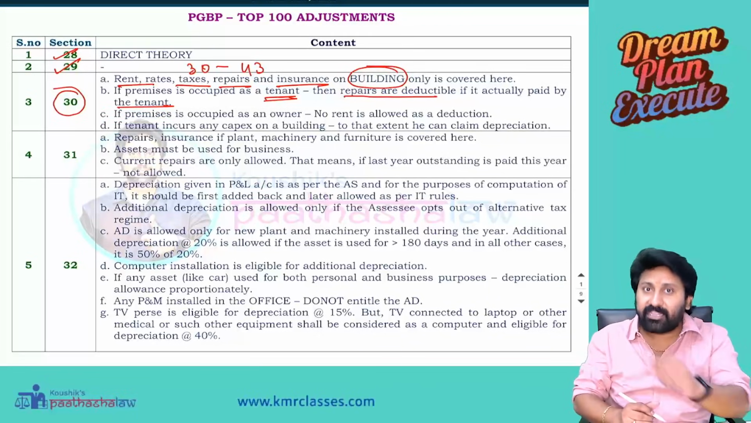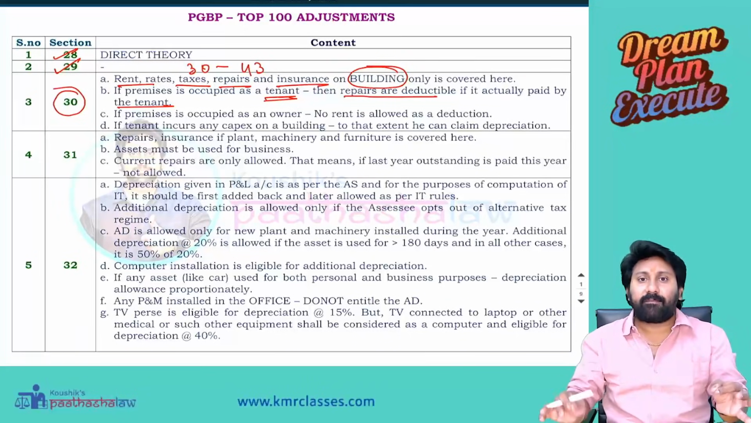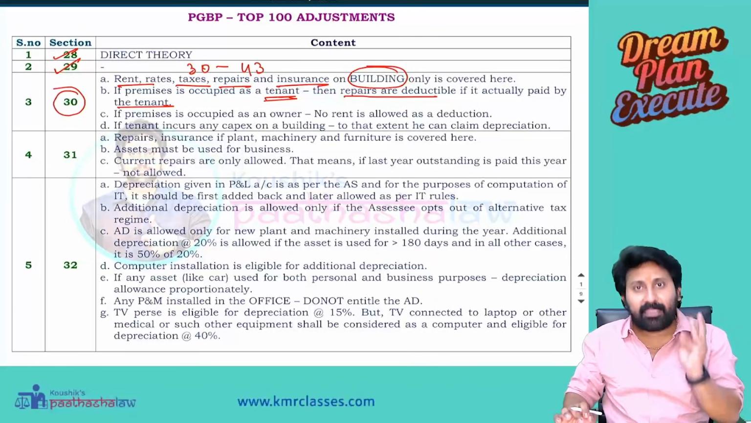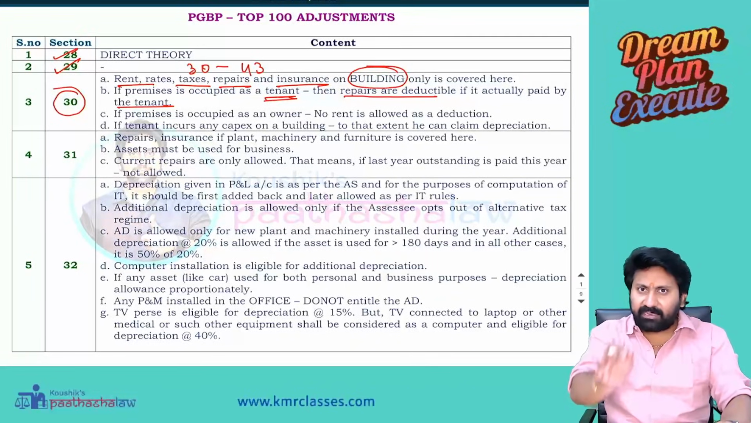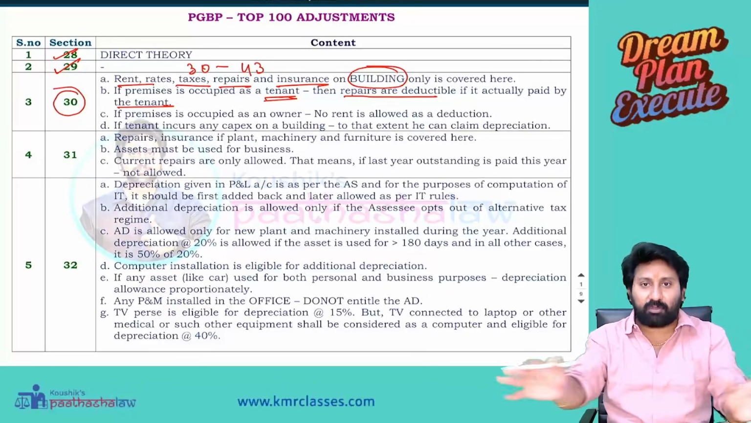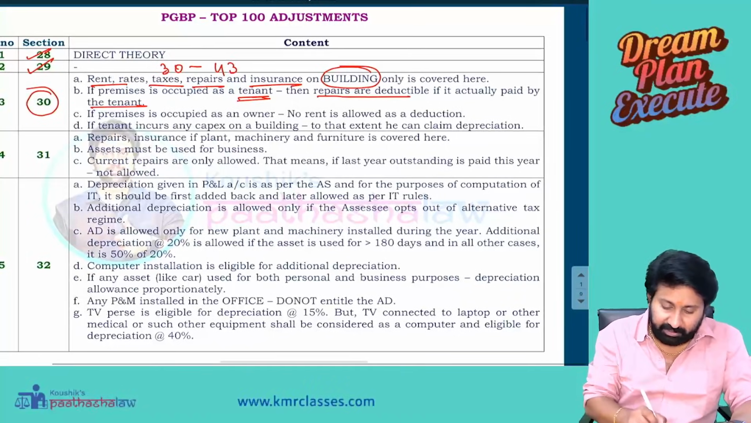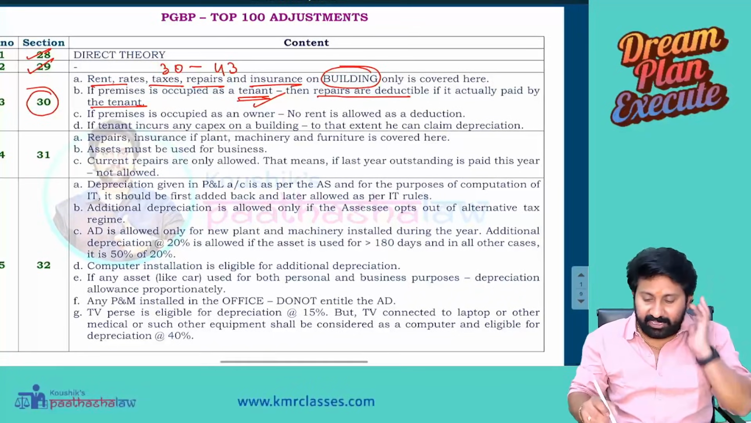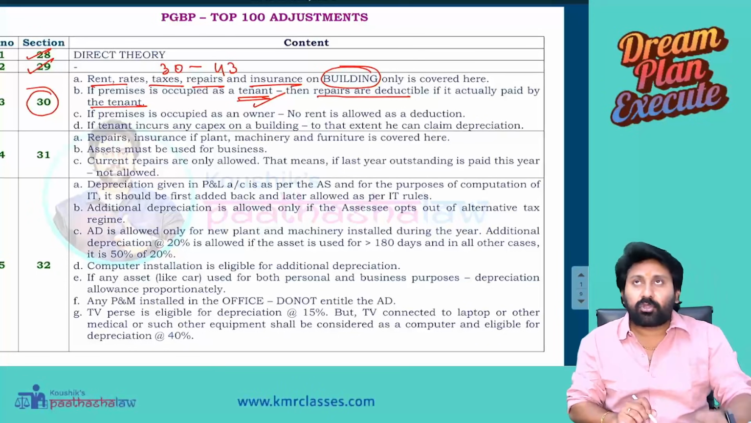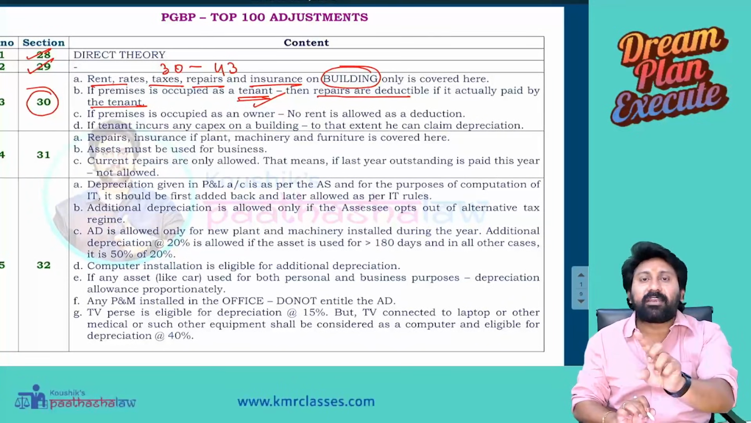See, every adjustment I am putting here, the top 100, has been tested either in past exam questions, study material, RTP or MTP. Cover these 100 adjustments properly. That's it. Solving questions becomes a cakewalk for you. That's my word. Okay, continue and complete. So if the premises is occupied as a tenant, then repairs are deductible if actually paid by the tenant. So if in the question you are given that you are the tenant of the building and you bore the repairs,